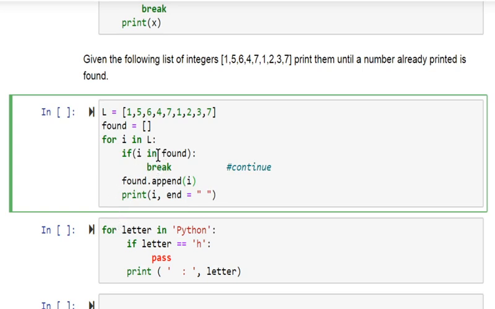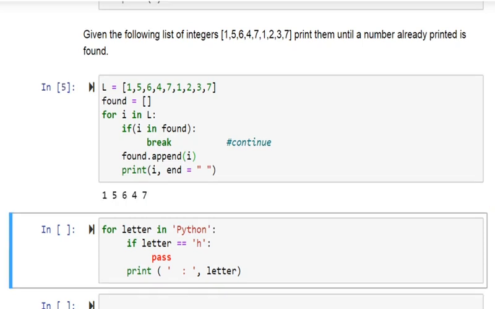If it is not found, then I am appending it and then printing it. Here you can see that 1 will be printed, 5 is printed, 6 is printed, 4, 7. And when it comes to this 1, I'm given a break, so it will come out of the loop.